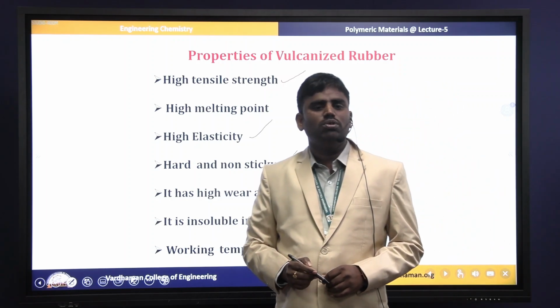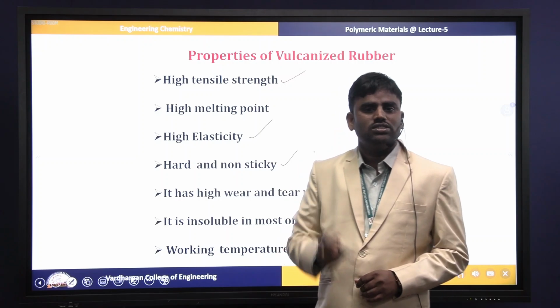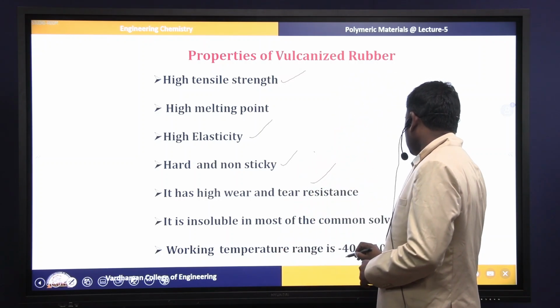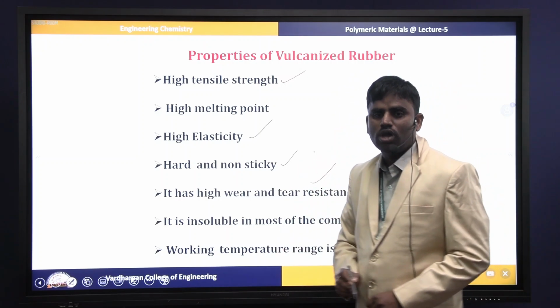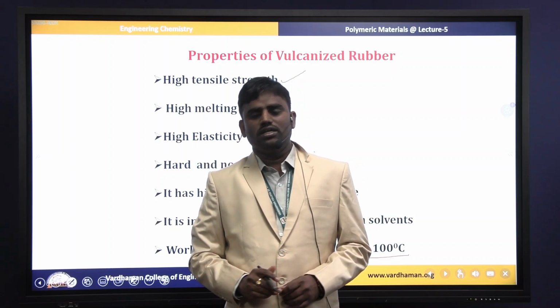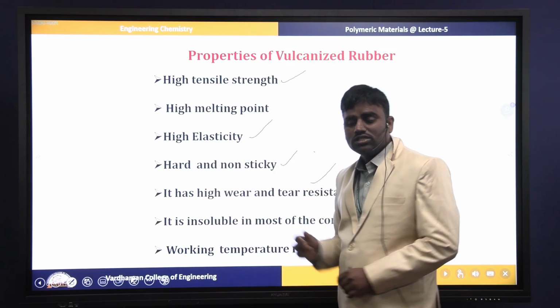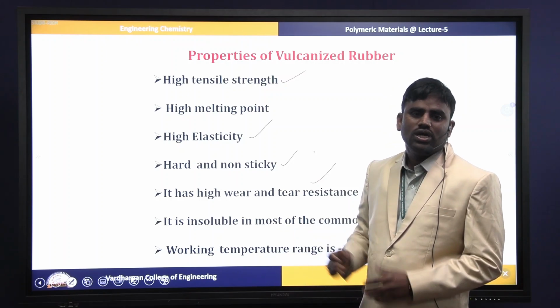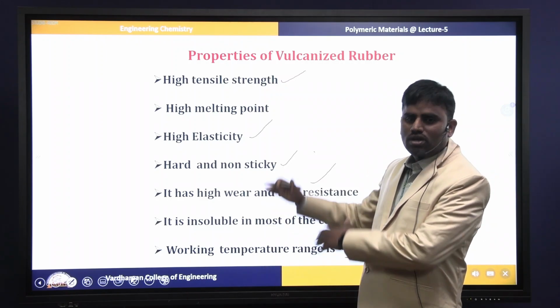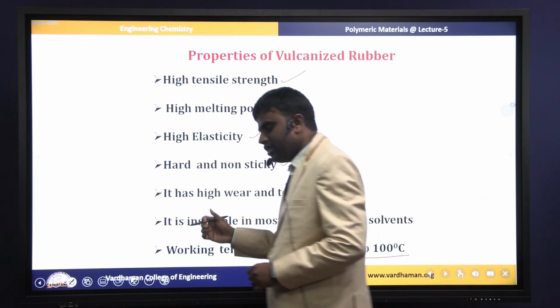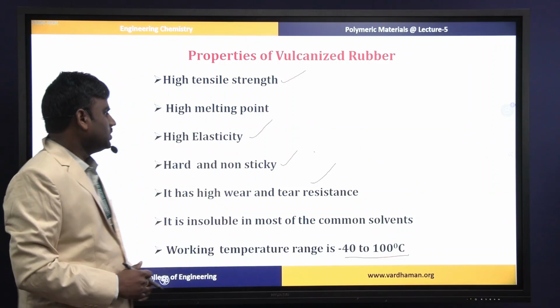It is insoluble in organic solvents, and the working temperature of natural rubber is increased from 60 to almost 100 degree centigrade. So with the help of the vulcanization process, the properties of natural rubber are greatly improved. That's why we can now use natural rubber in industrial applications.